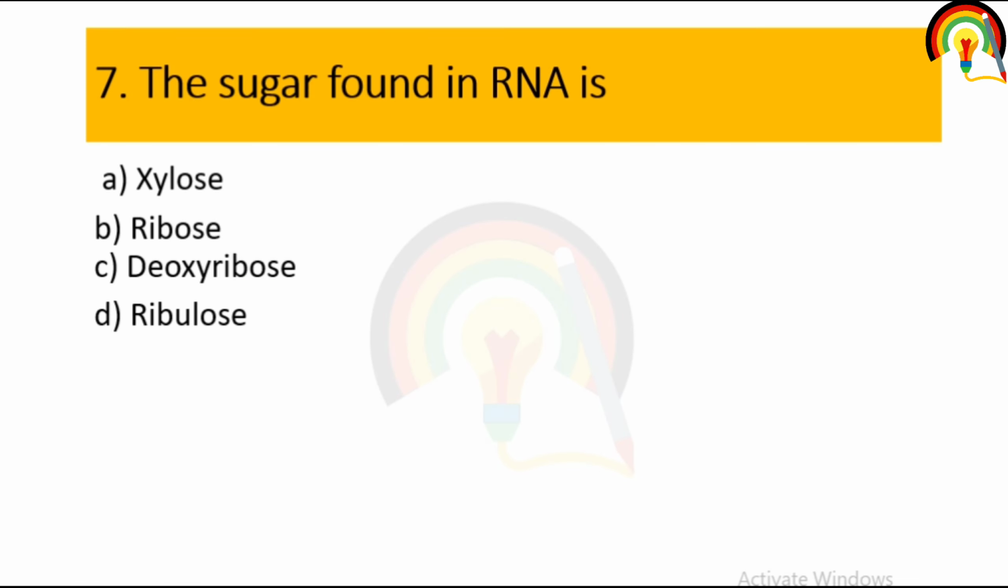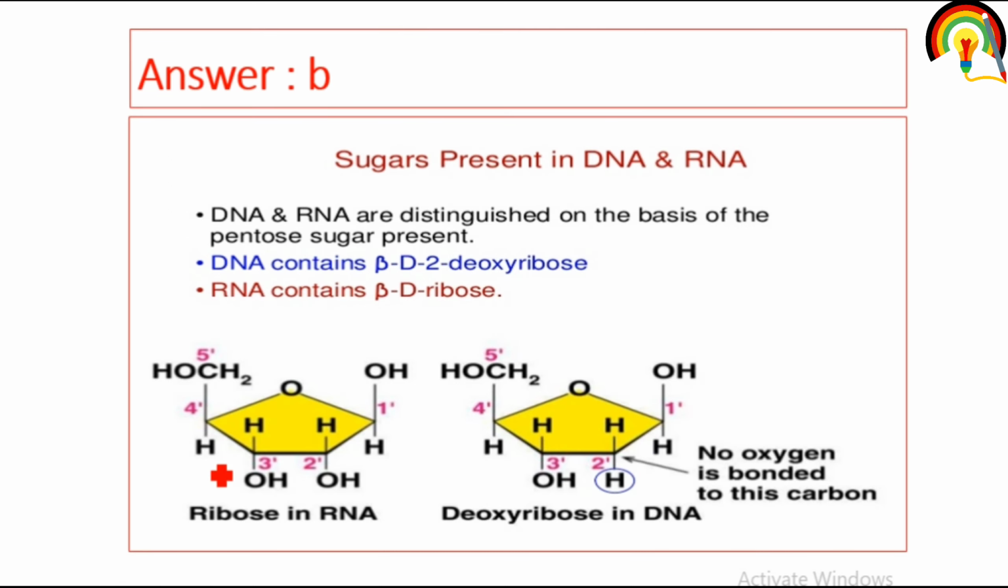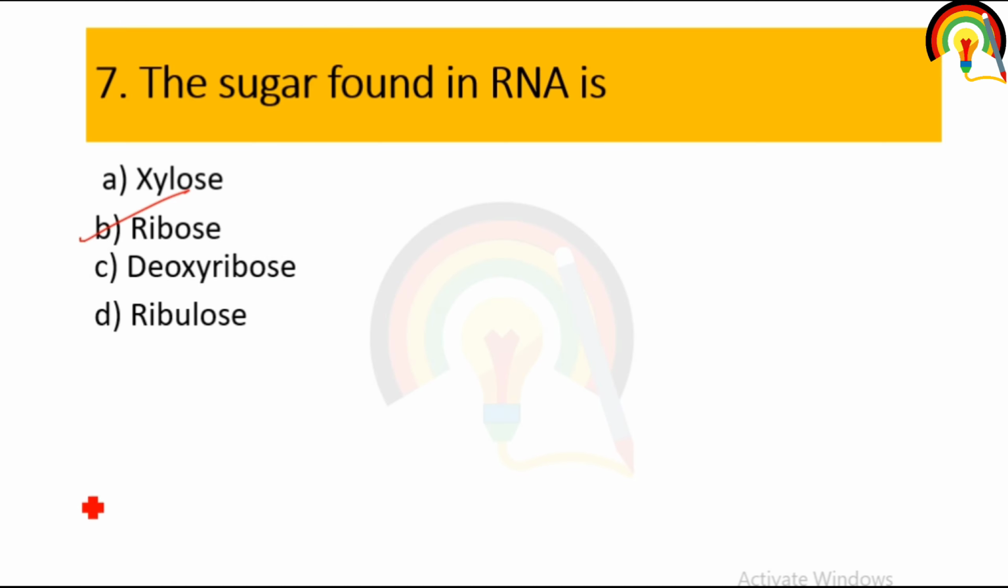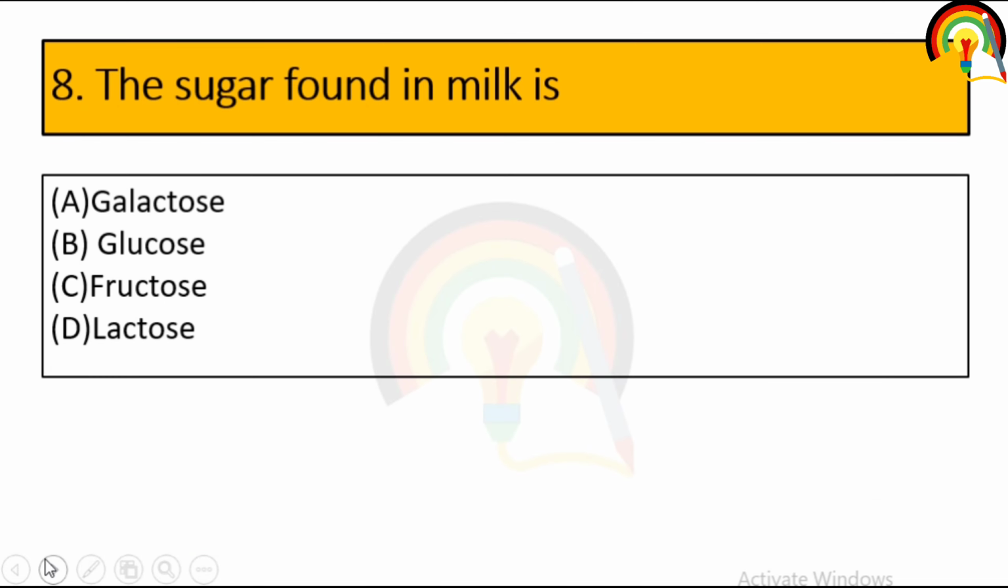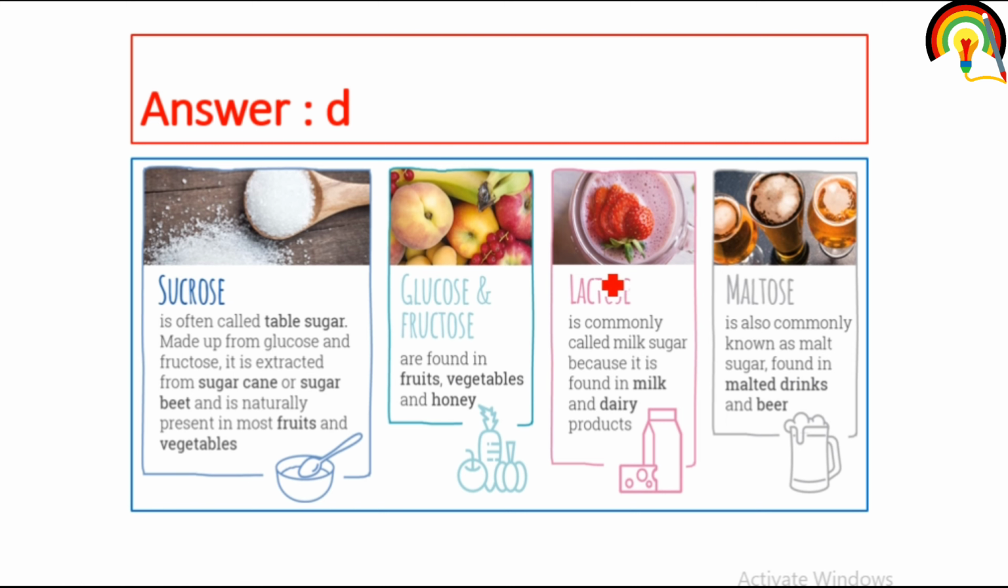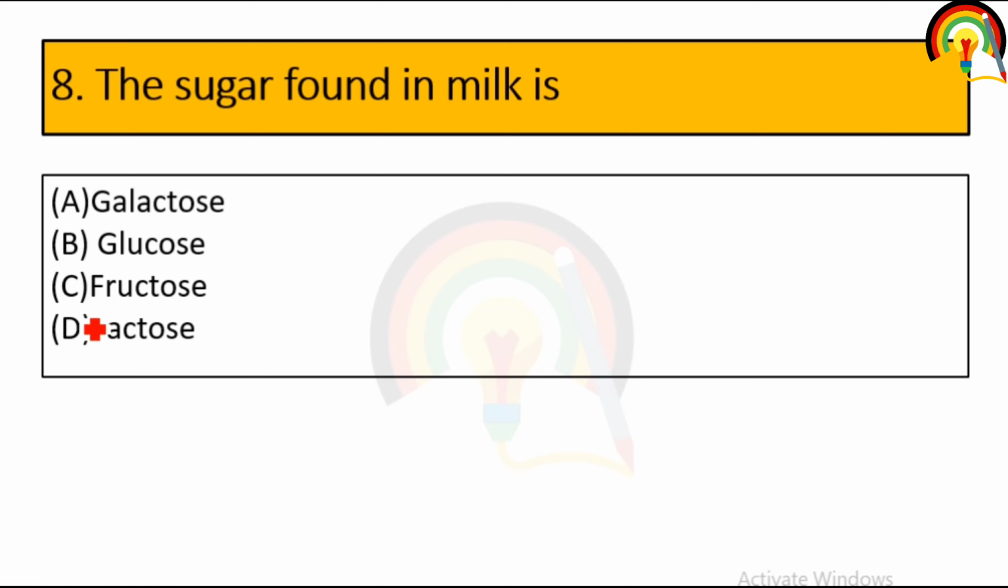Next one is, sugar found in RNA is. So in case of RNA, ribose sugar is present. RNA contains beta D ribose. So that is ribose. Sugar found in milk is. So lactose is commonly called milk sugar. So that is lactose. Lactose is the sugar that is found in milk.